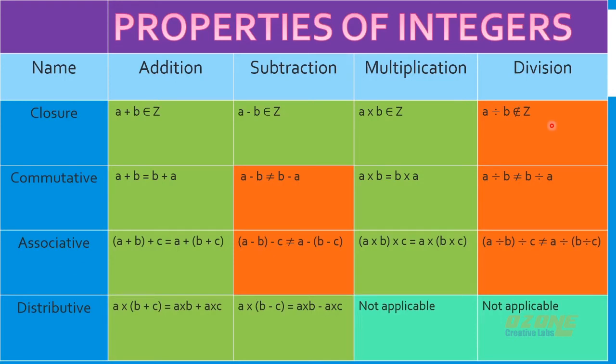applicable always. Next, commutative property. Commutative property is nothing but in addition, if we add a plus b, that will be equal to b plus a.